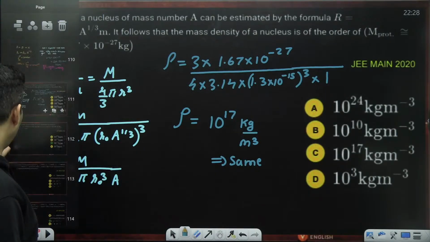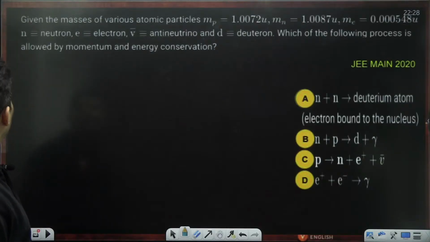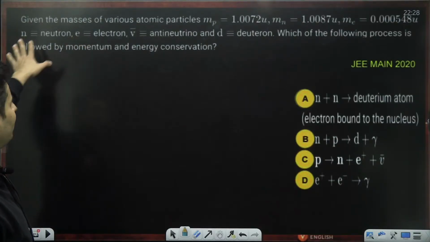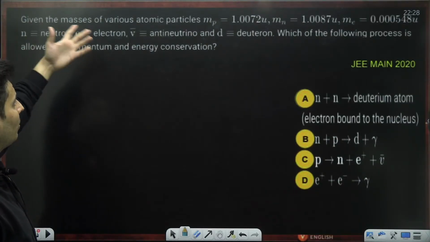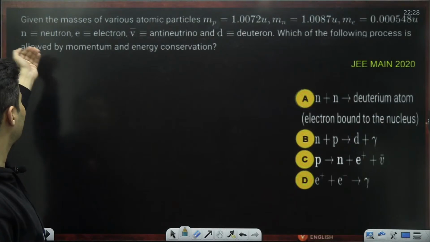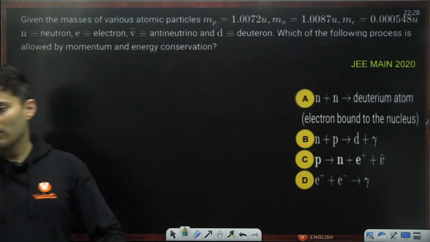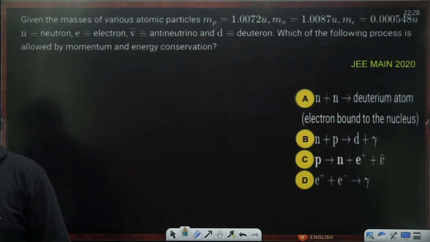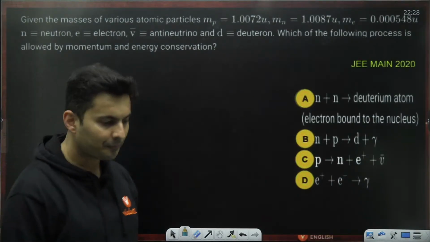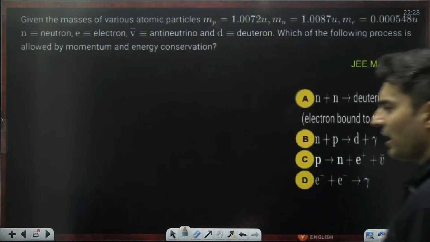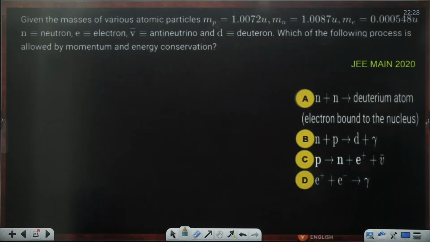Okay, moving on to the next question. Given the mass of different things, antineutrino, deuteron, which of the following processes are allowed by momentum and energy conservation? Only one of them probably will be allowed for momentum and energy conservation. In fact, it's a direct reaction. If you remember it, you remember it, or you don't remember it. Come on, think, what is it?